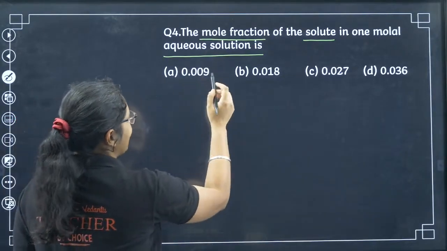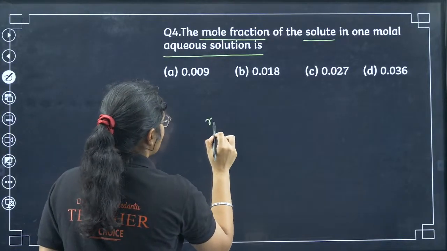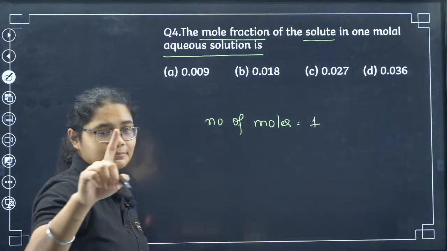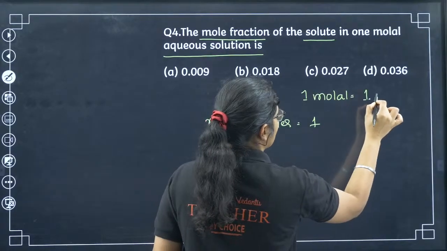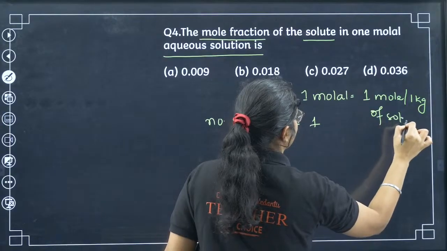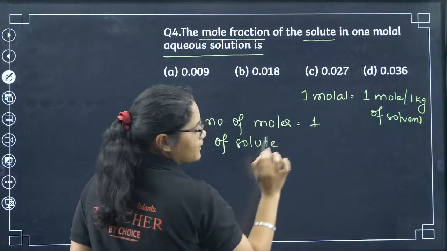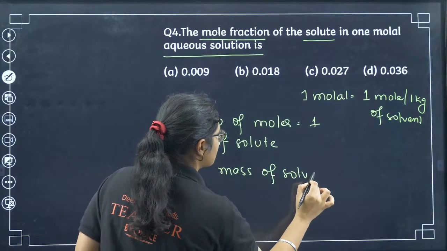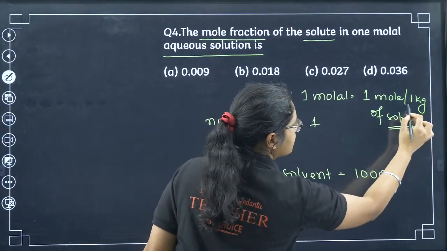So see here, what is actually this question? The mole fraction of the solute in 1 molar aqueous solution. So I have the number of moles, how much? Number of moles is 1. 1 molar means number of moles is 1. When I say 1 molar, what does that mean? It means 1 mole in 1 kg of solvent, right? So I can say that the number of moles of solute is 1 mole. What is the mass of the solvent? Mass of the solvent is 1 kg, or 1000 grams. This is the mass of the solvent per kg, right?